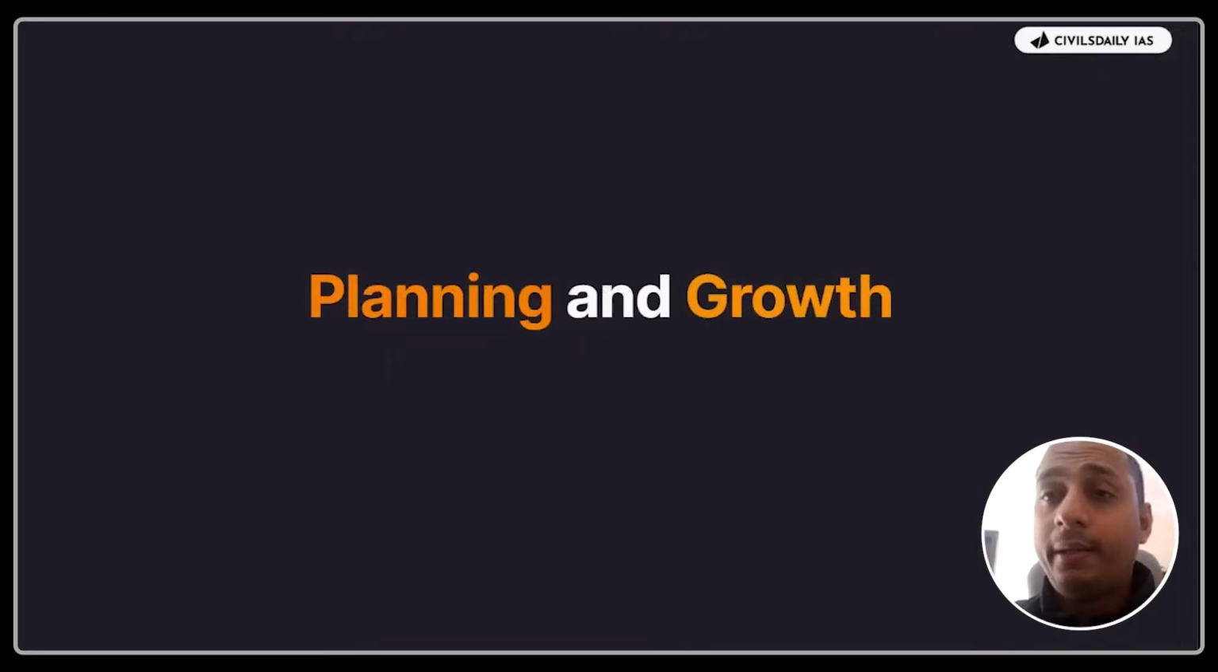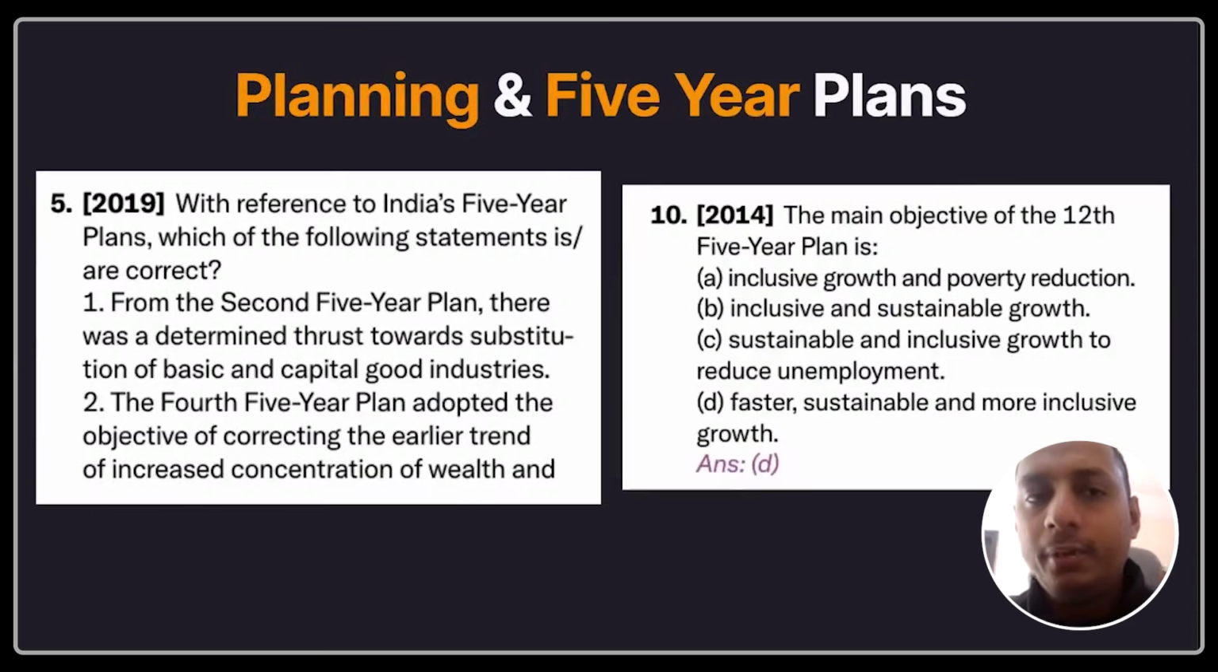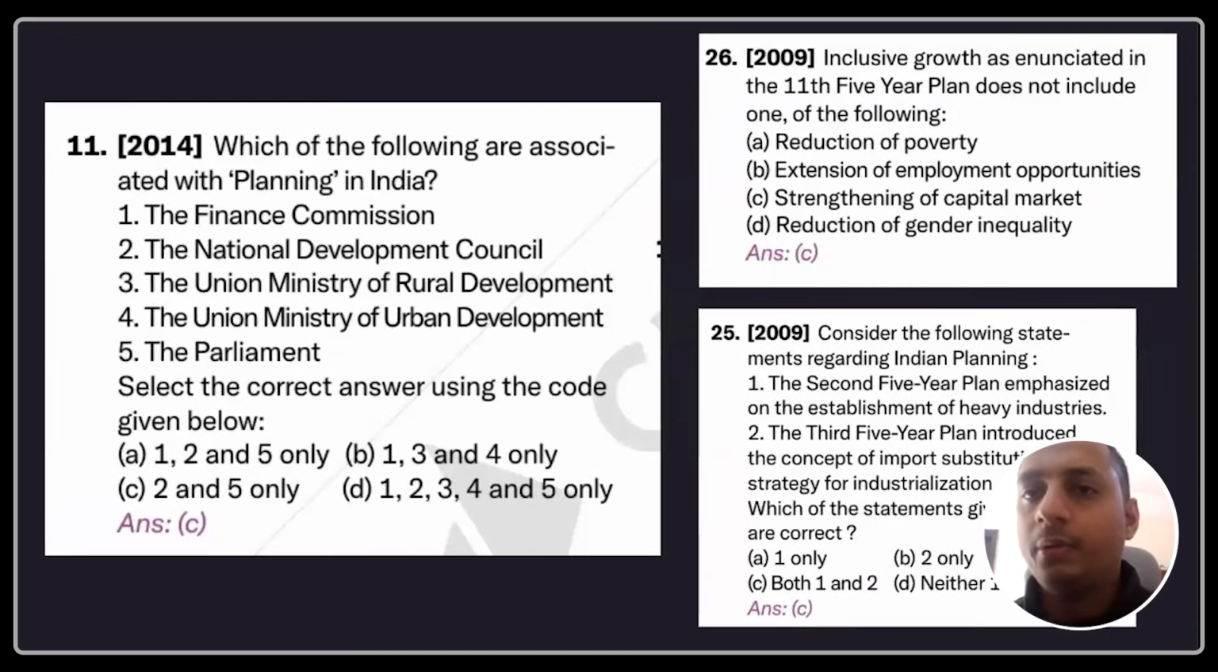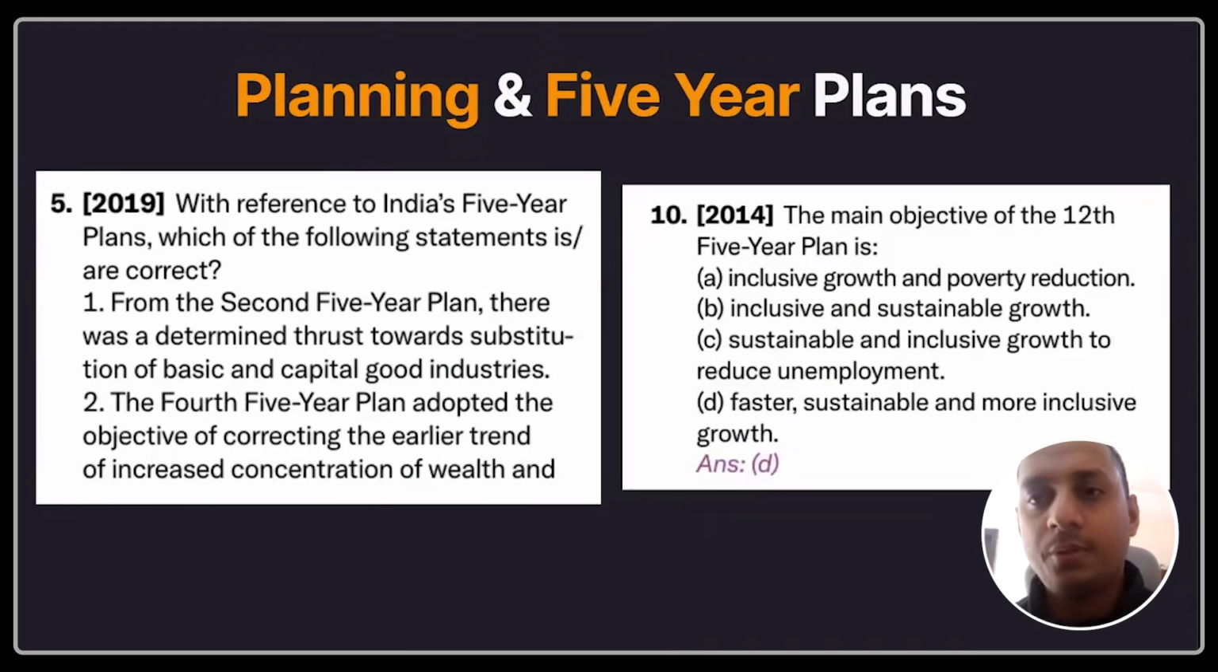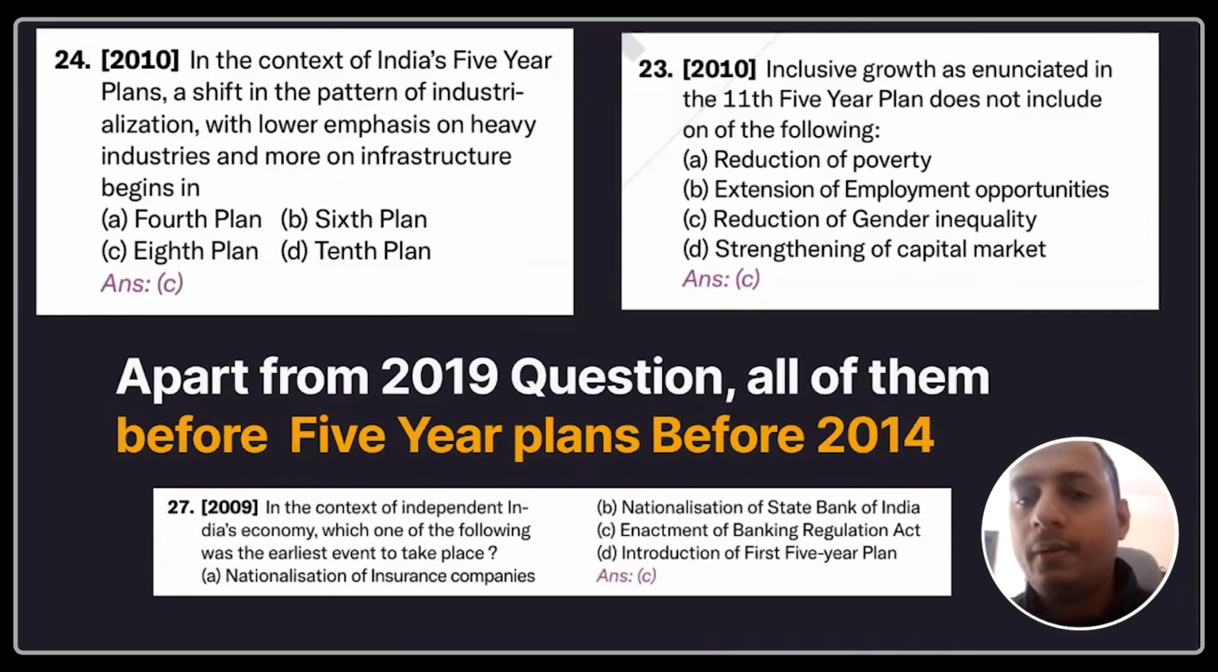Okay. Now, planning and growth is something very important. But let me tell you, if you look at the questions, in 2019 there was a question with respect to the five-year plans, right? But for all the other questions on five-year plans, let's say in 2014 you have one question, in 2009 you have two questions, and in 2010 another question. So close to 7 or 8 questions were asked by UPSC. But what do you understand? Apart from the 2019 question, all of the five-year plan questions came before 2014.